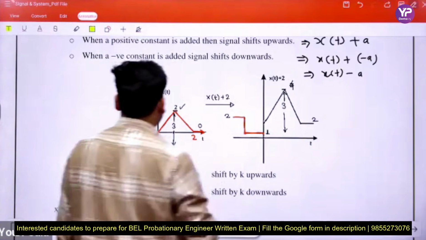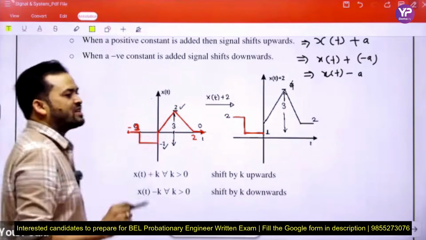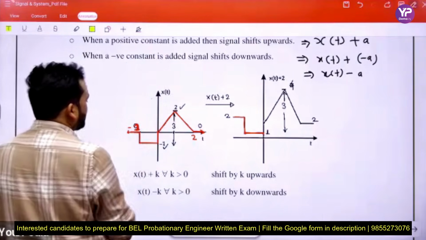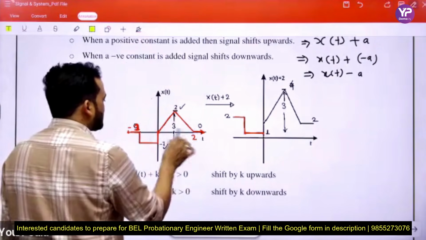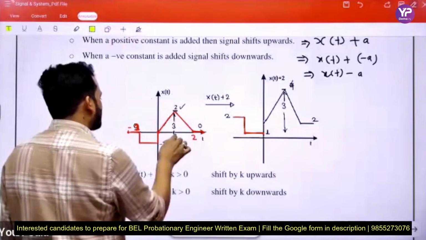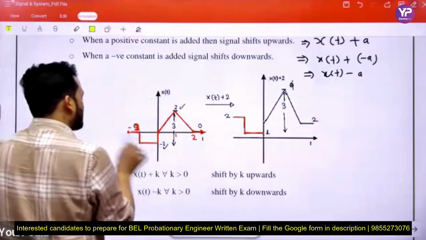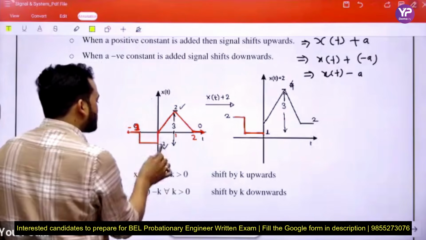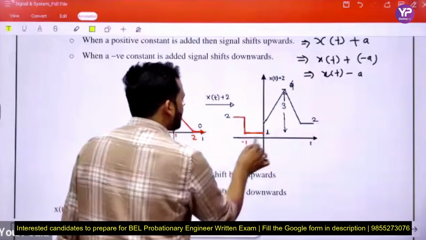Now next. First of all we break the signal into multiple parts, like minus infinity to minus 1, minus 1 to 0, and 0 to 1. Between minus infinity and minus 1, the signal is 0. When we add 2, it becomes 2. Between minus 1 and 0, the value is minus 1. When we add 2, it becomes 1.